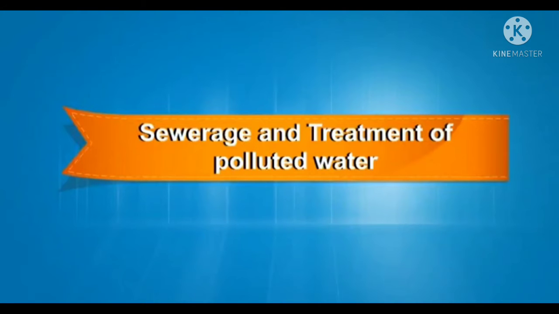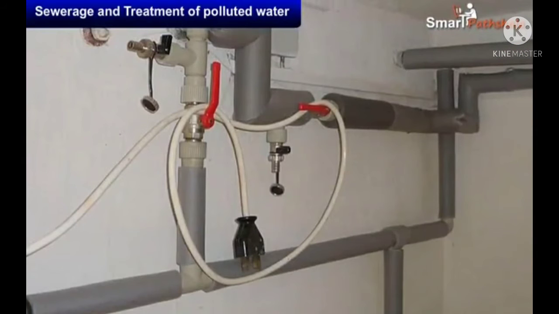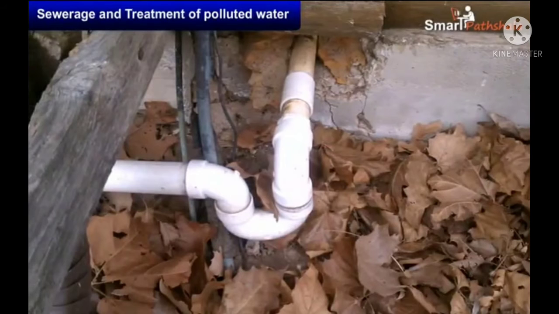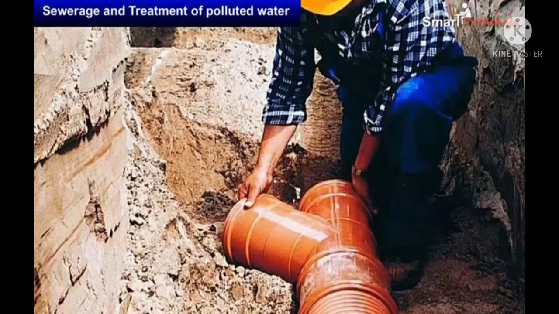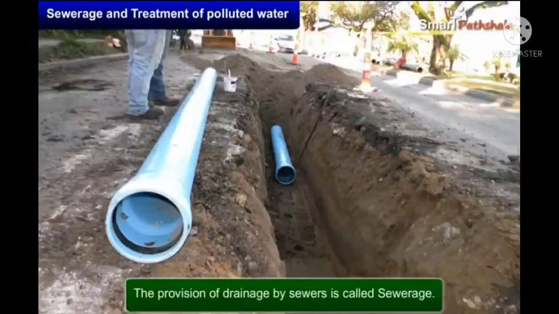Next is sewerage and treatment of polluted water. In a home or a public building, generally one set of pipes brings clean water and another set of pipes takes away wastewater. We would see a network of big and small pipes called sewers.